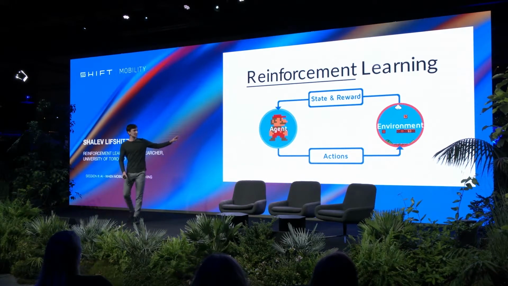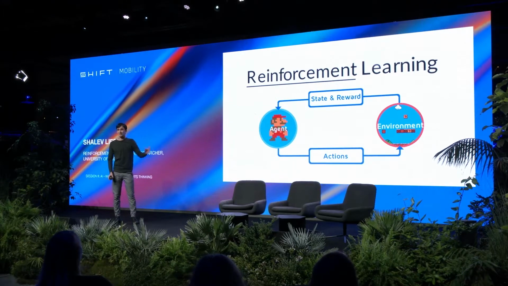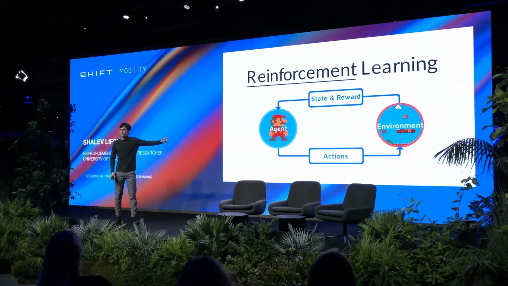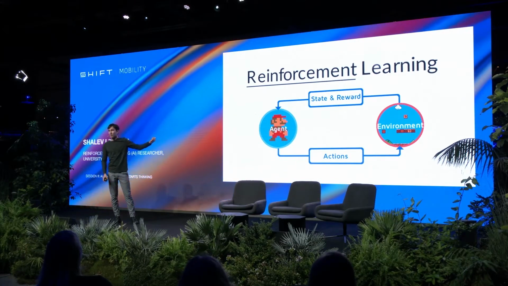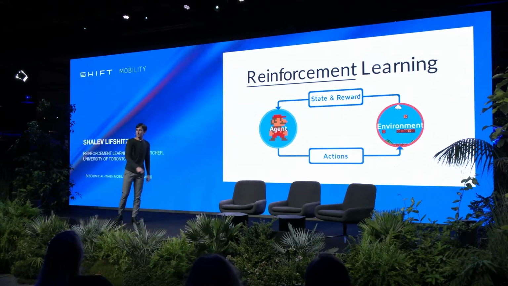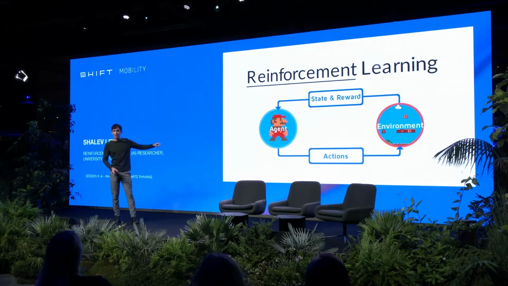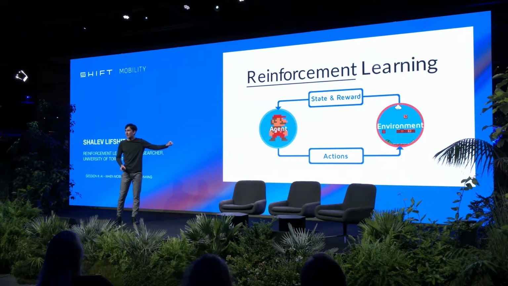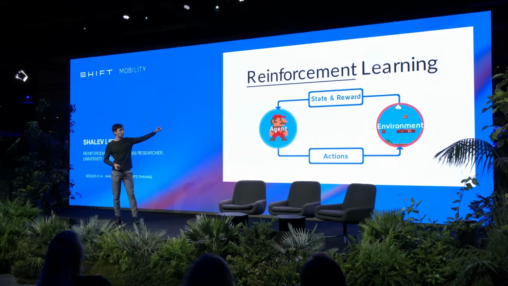And Mario exists in his world, in his environment, this 2D flat screen. And Mario's goal, we give the AI a goal, so Mario's goal is to get to the end of the level, to get to the objective. And so our AI needs to figure out what actions to take in order to reach that goal. And the AI knows about the goal in the form of a reward.